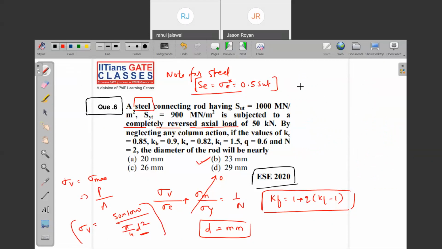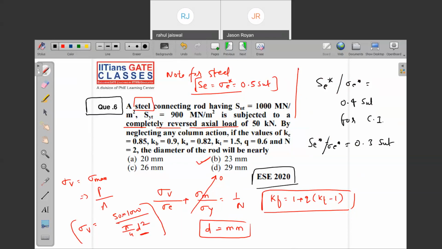In this question they have not given the sigma e, so note down for other materials also, because it can happen with any material. Sigma e star is equal to 0.4 times of SUT for cast iron, and sigma e star is equal to 0.3 times of SUT for non-ferrous.